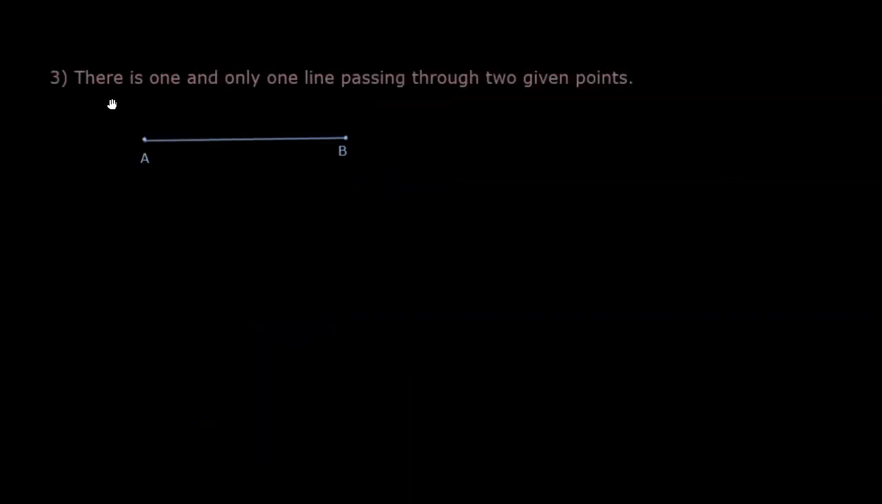But the third point is, there is one and only one line passing through two given points. Whenever we are given 2 points, then through these 2 points only one line can pass. Or we can say that a unique line passes through these given points. Or we can say that through 2 given points only one line can pass. So that means through one point infinitely many lines can pass, but through 2 points only one line can pass.